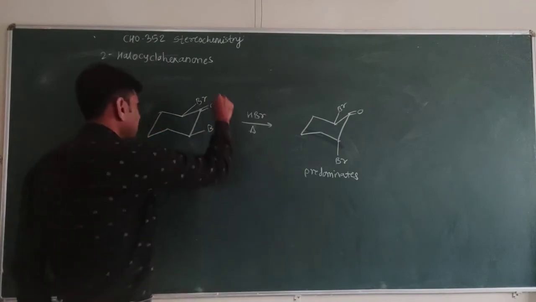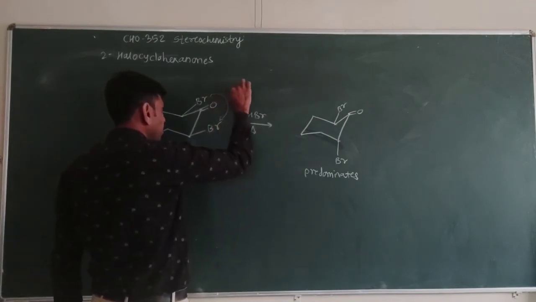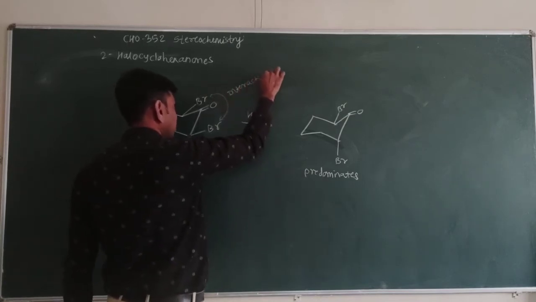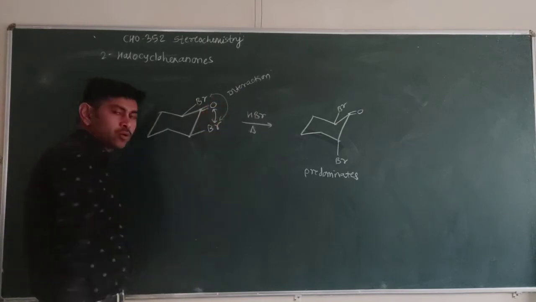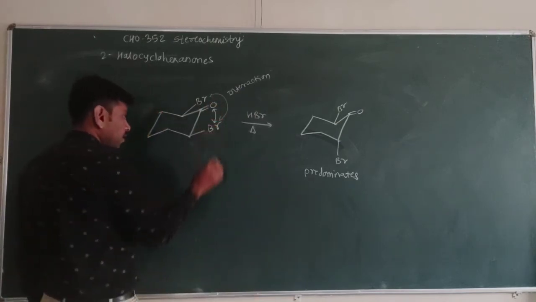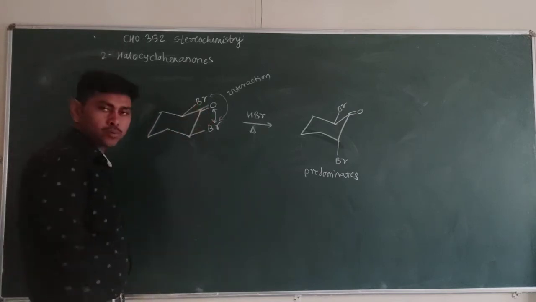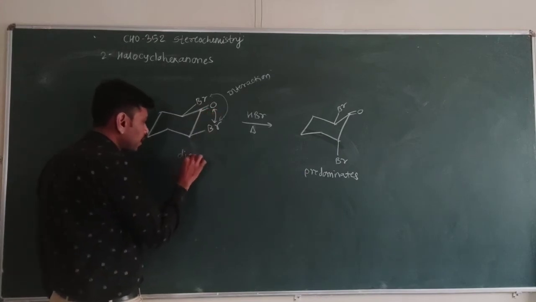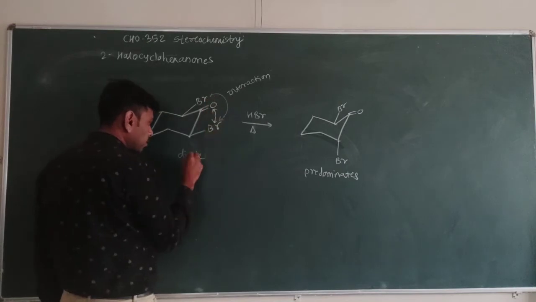there is an eclipsing relation between these two. So this interaction destabilizes the E conformer, and there is another interaction between the carbonyl and this bromine group, because here it is a polar compound. Oxygen is also polar, and we know that bromine is also polar. So there is a dipole-dipole interaction in addition to this 1,2 interaction, 1,3 interaction.